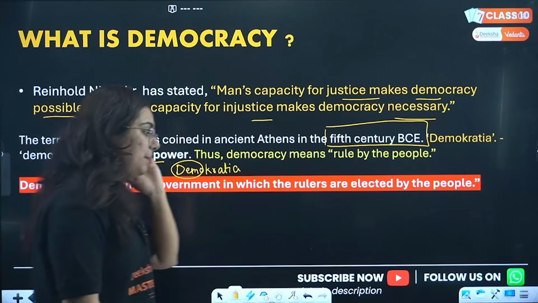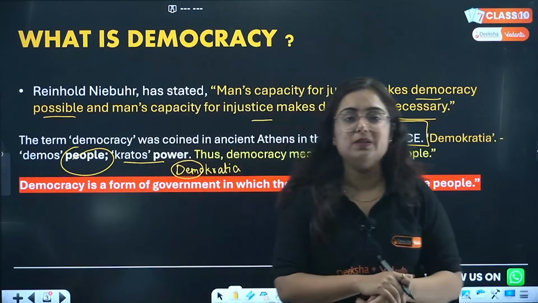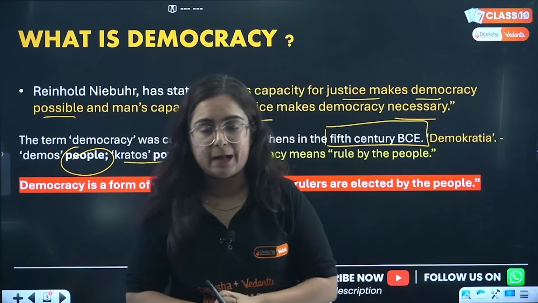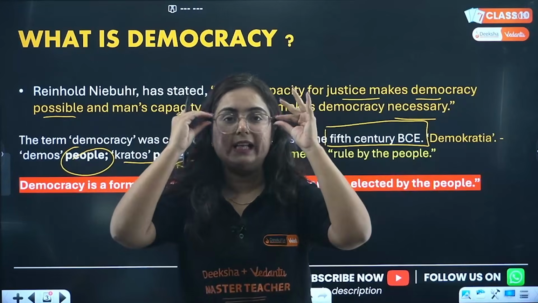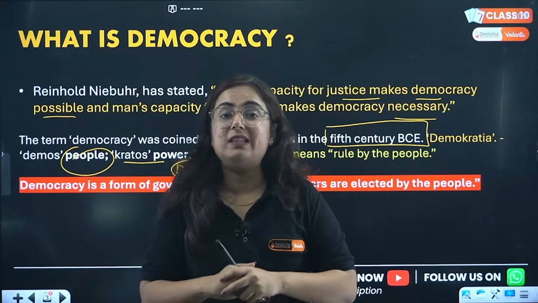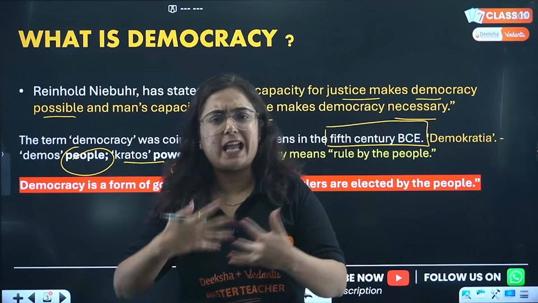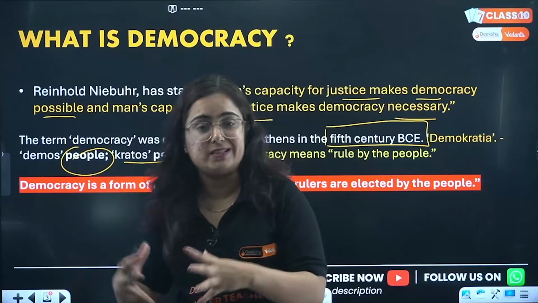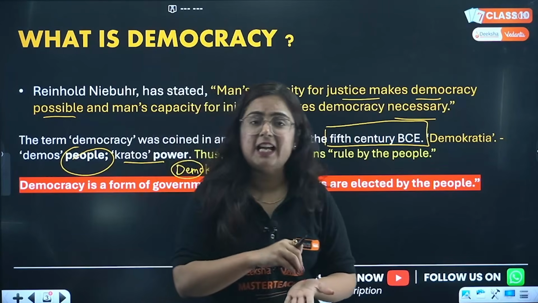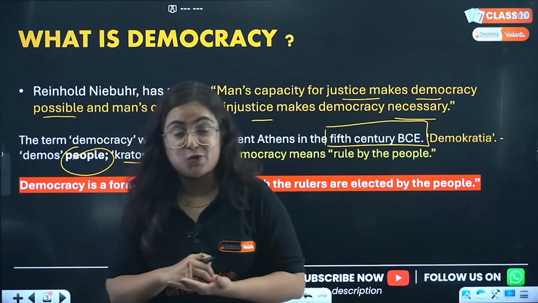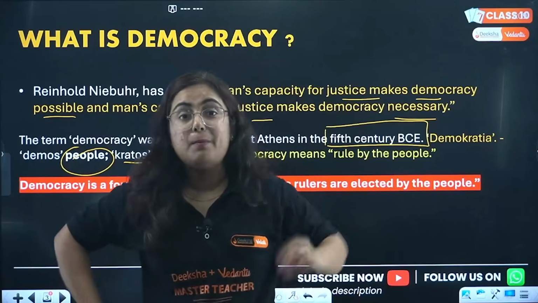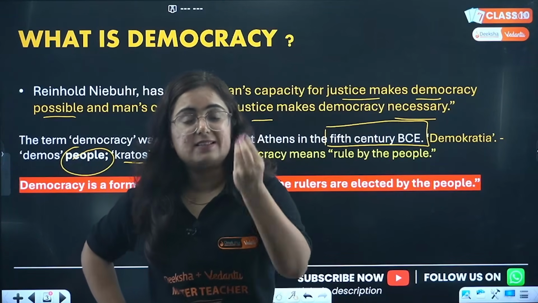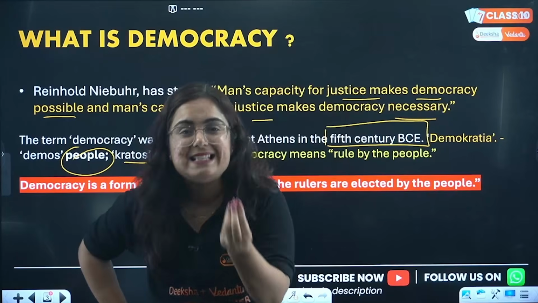When a lot of citizens reside in a fixed territorial area, there are many times they live together very happily, providing justice to each other where it is needed. There are times when democracy can coexist very nicely, but when people started doing injustice to each other, there comes a time when democracy becomes a necessity.